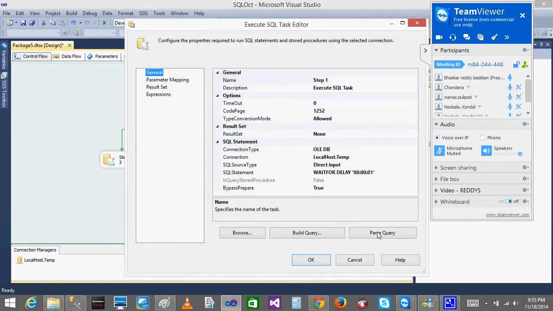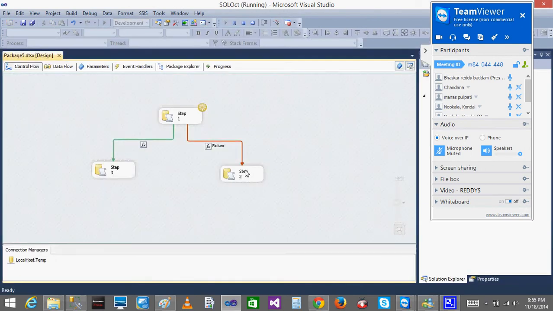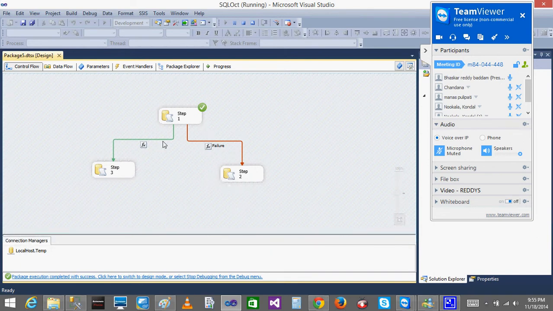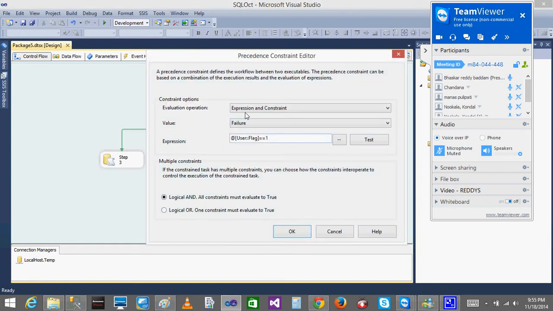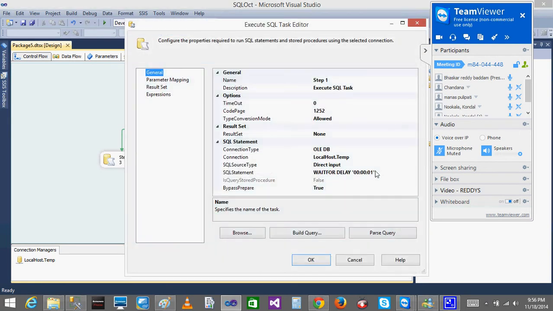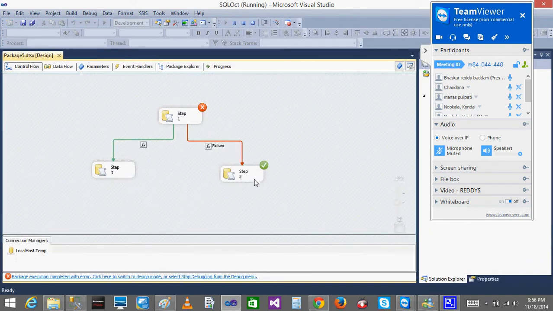So now if I run this, it will not execute. Step 2 will not execute because, see, what is the condition here? Since we have given the flag as 1, the other one is 0, so it will not execute. But when we click here, the flag is 1, but it should execute, right? But it will not execute because we have given expression and constraint. So it should be a failure and it should also have the flag. Both conditions should be satisfied, then only it will execute. So in order to fail that, I'll give wrong data in the code. So automatically now it will fail. Then this step 2 will execute now. See. Are you able to get my point?